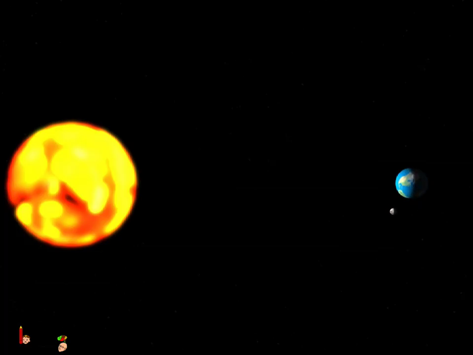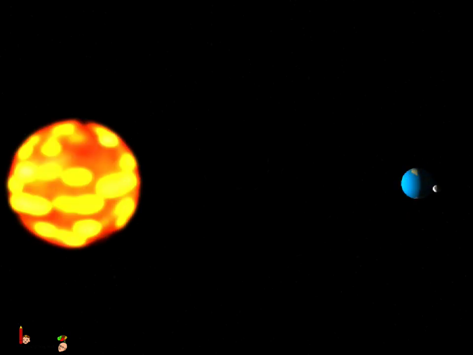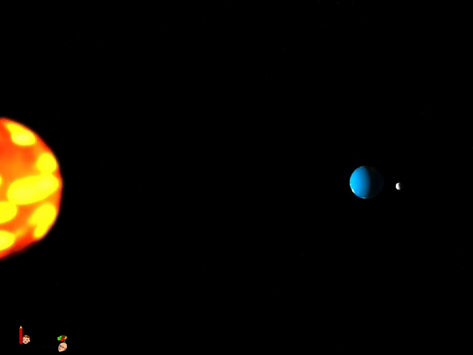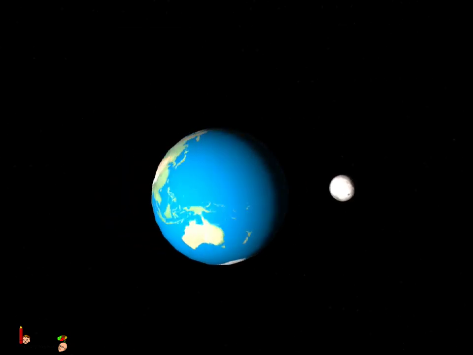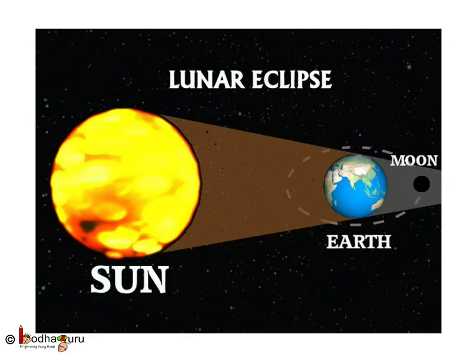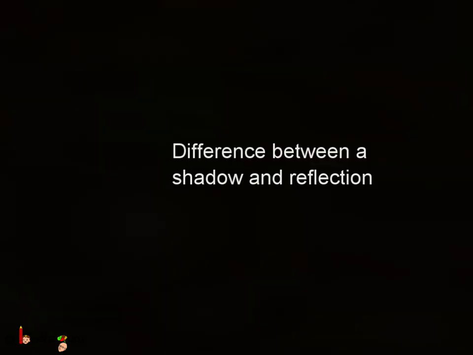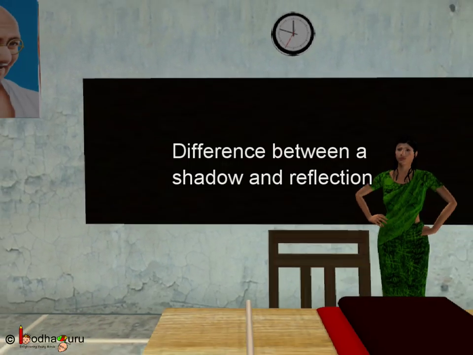Talking of shadow, you know, during a lunar eclipse, all the three, the sun, moon and earth are in a straight line, and the earth comes in between the sun and the moon. The earth, being a bigger and opaque body, blocks the sunlight from the moon, and the earth casts a shadow on the surface of the moon. If the shadow of the earth covers completely, there is a total lunar eclipse and we cannot see the moon from the earth. Now I hope there won't be any confusion regarding a shadow and reflection.